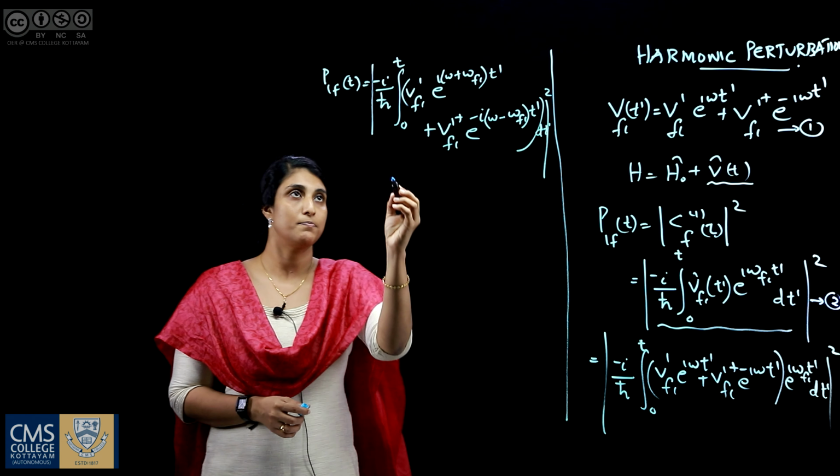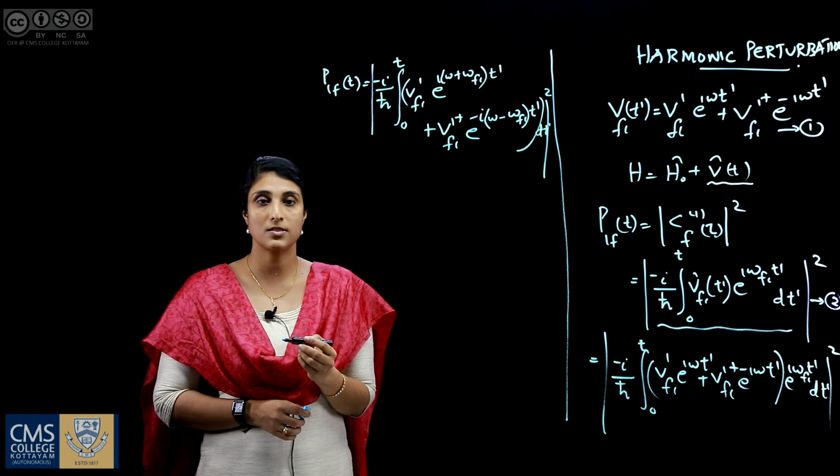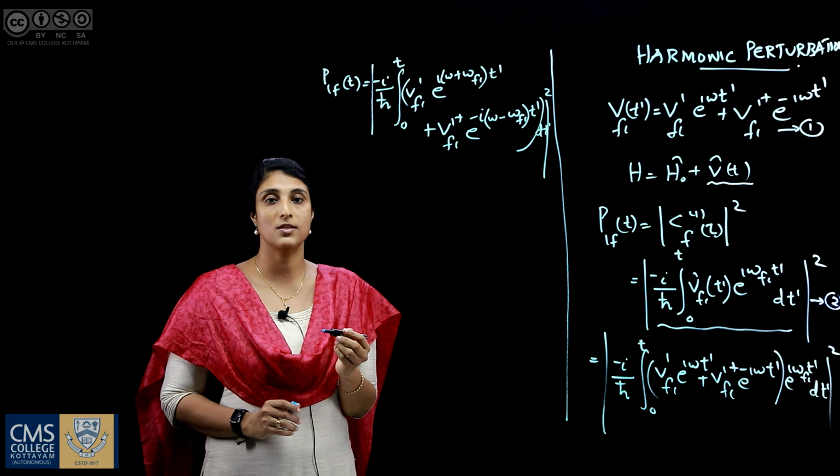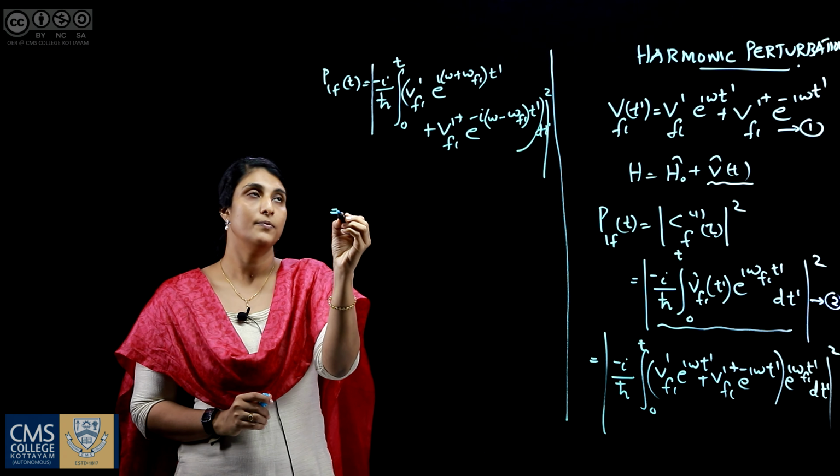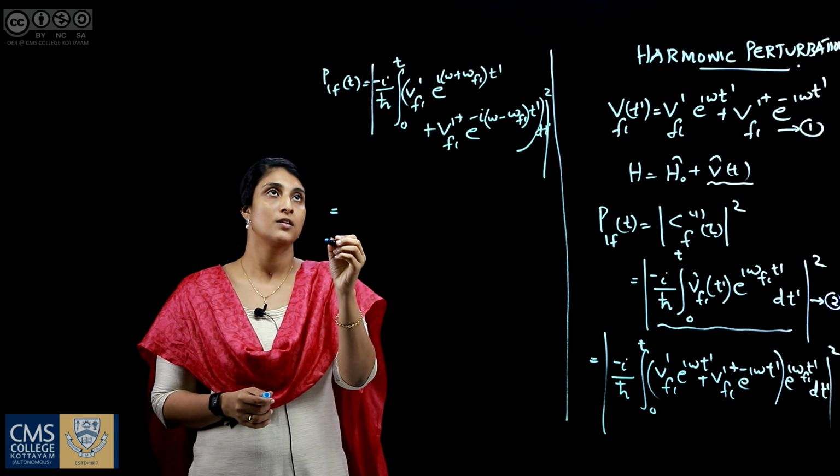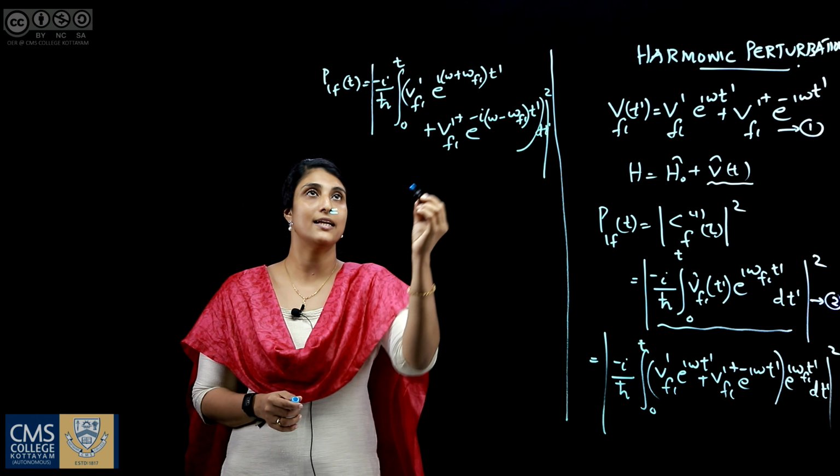So, now we split up this bracket. Modulus of a plus b the whole square is modulus of a squared plus modulus of b squared. Okay, before going to that let us integrate this term.